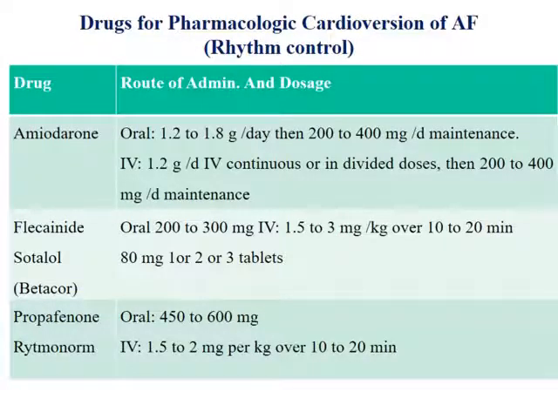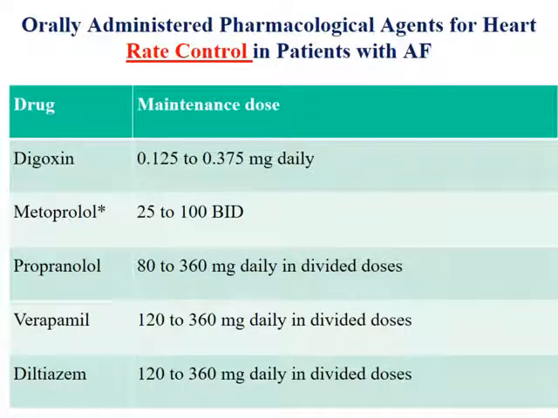These are the drugs used for rhythm control: amiodarone, flecainide, sotalol, propafenone, and Rythmonorm. And these are the drugs used for rate control: digoxin, beta blockers, verapamil.